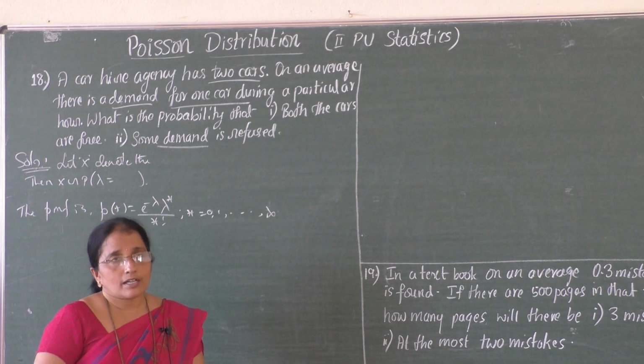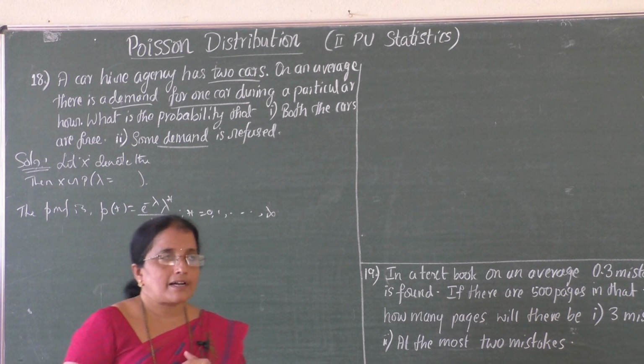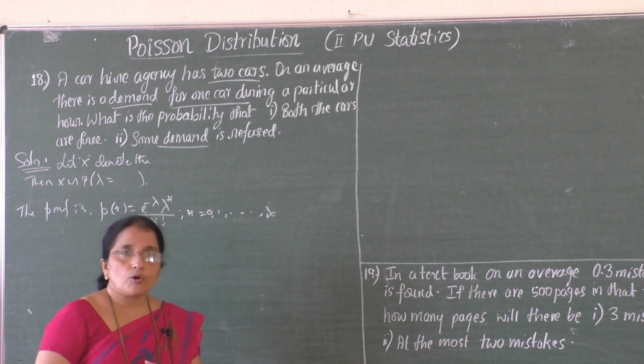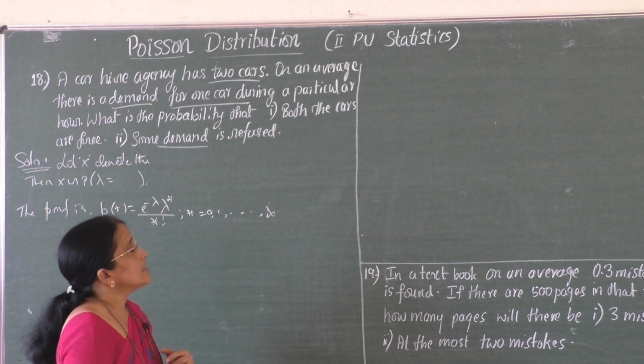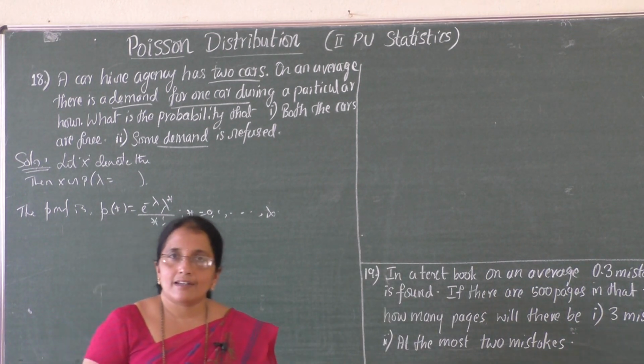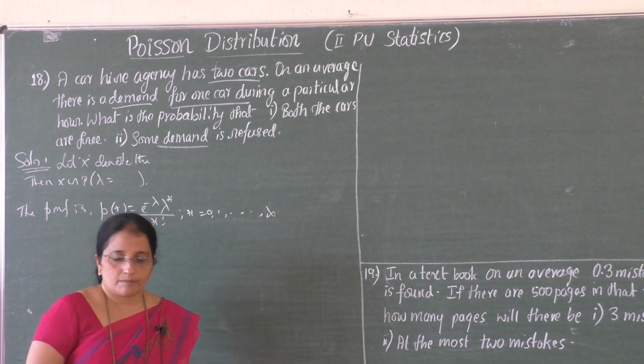If there is a demand for 2 cars, then they can fulfill the demand. But suppose more than 2 cars are demanded in a particular hour, then they cannot fulfill the demand. That is, they are going to refuse the demand, right?